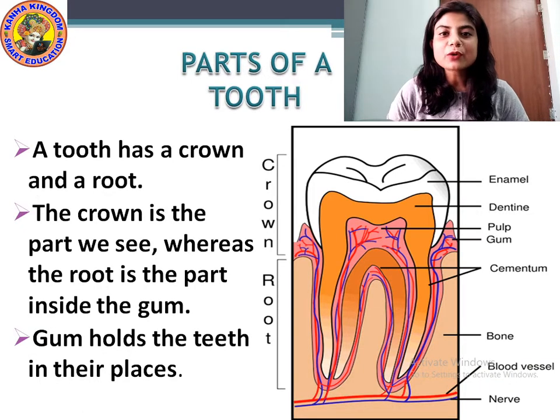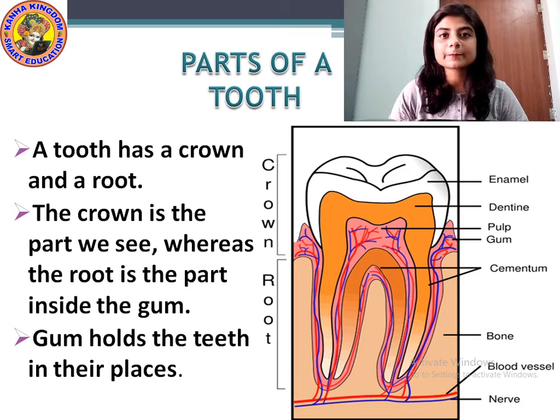So students, now let us study the parts of a tooth. Teeth is the plural form of tooth. Tooth means only one. And what are the parts of a tooth? Can you see the picture? There are different parts of a tooth. A tooth has a crown and a root. A tooth is divided into crown and root.